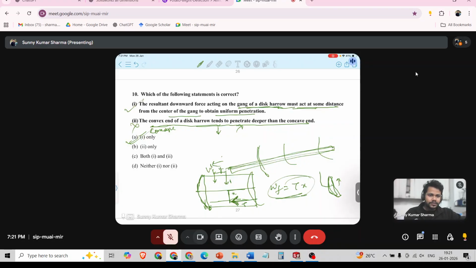Any more doubt? No, sir, I was only trying to ask because for agriculture engineering, there are no other notes. In the next class, today is 26 January, maybe many people have not joined. So I will tell all the people about GATE, so everyone can know that. That will be helpful for everyone. So in the next class I will discuss that.